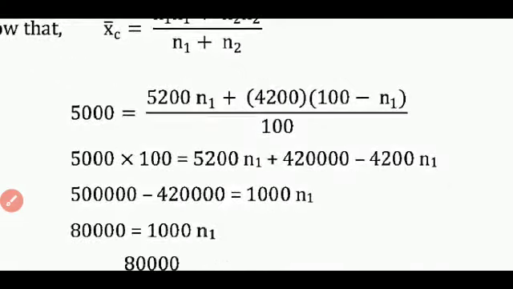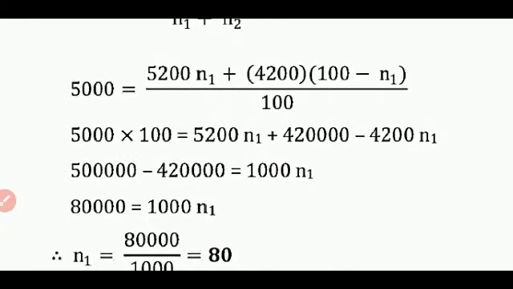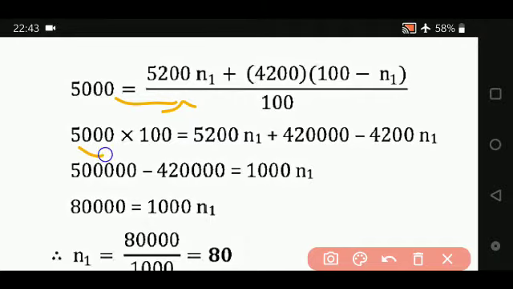So this is going to be 5,000, the value given. N1 into 5,200 plus N2 x2 bar, which is given as 4,200. Then N2 is 100 minus N1, and N1 plus N2 is 100 because it's percentage. So 5,000 into 100, it's multiplied.